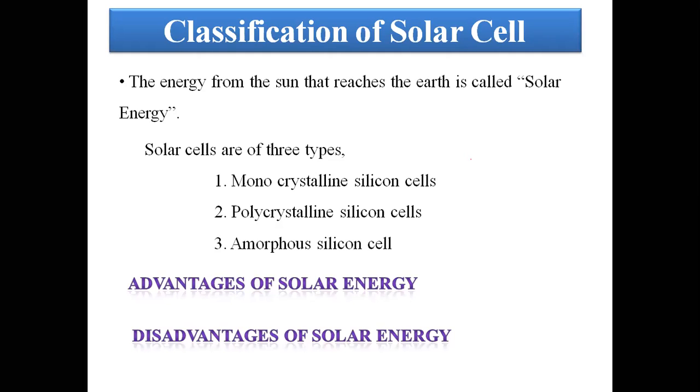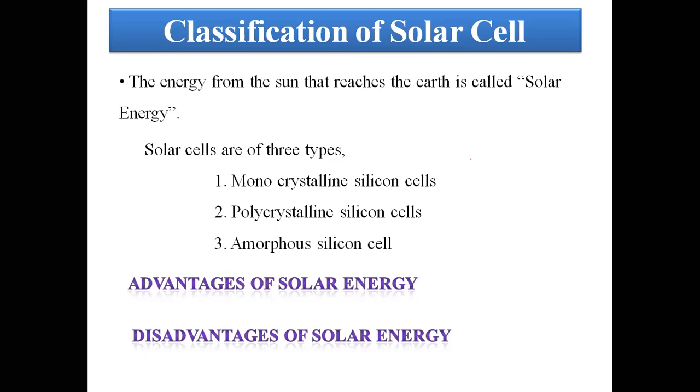And the disadvantages of solar energy, what are the drawbacks? We use batteries to store the electric power, available in the market as 12 volt or 24 volt, which can be placed in series-parallel combination, to store extra power for use at night. The initial cost is also high.